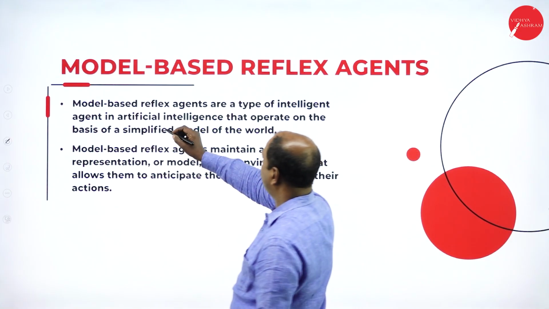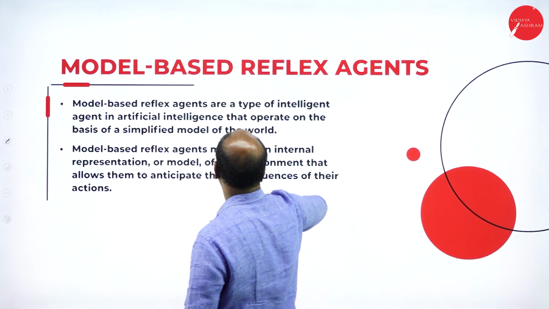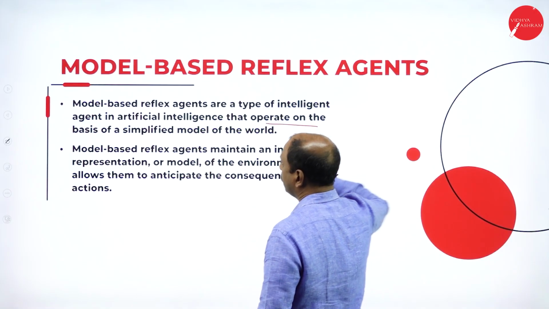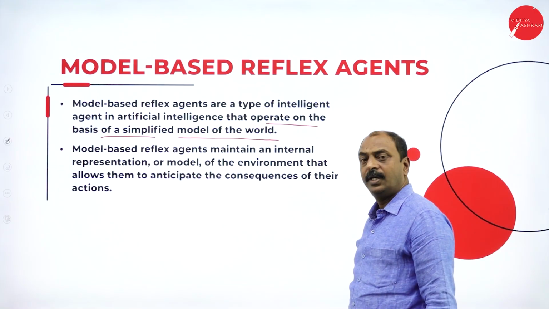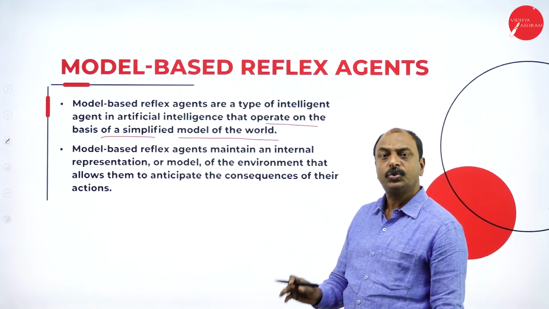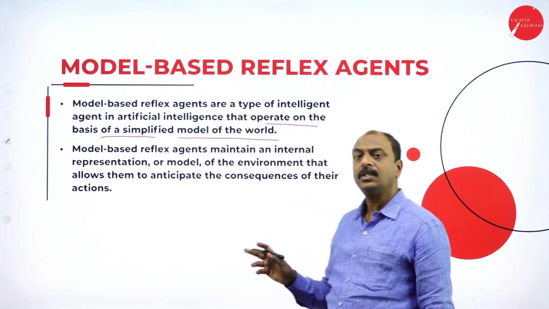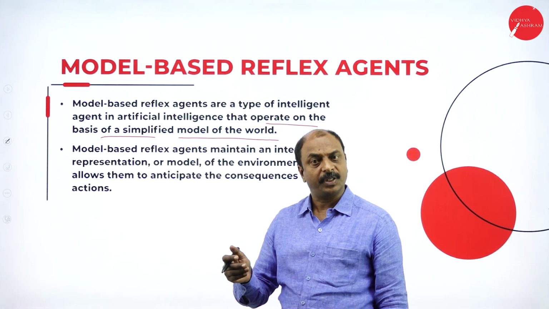Model-based reflex agents are a type of intelligent agent in AI that operates on the basis of a simplified model of the world. If you look at the definition of simple reflex agent, it used to take action based on the current percepts, or the data input at that particular time.